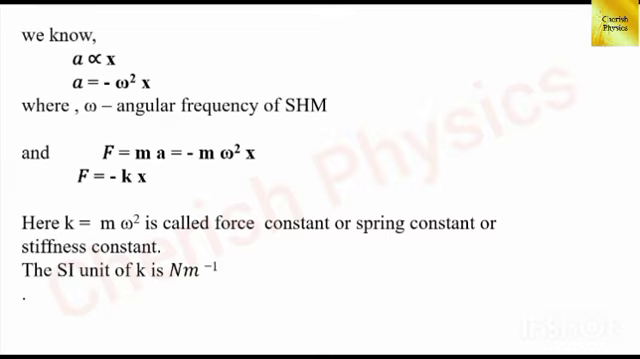And by Newton's second law, F is equal to ma. Substitute the value of a here, which is equal to minus m omega squared x, and this is compared with Hooke's law equation, F is equal to minus kx. Now by comparing the Newton's law equation and Hooke's law equation, we get k equal to m into omega squared. The term k is called the force constant or spring constant or stiffness constant. The SI unit of force constant is Newton per meter.